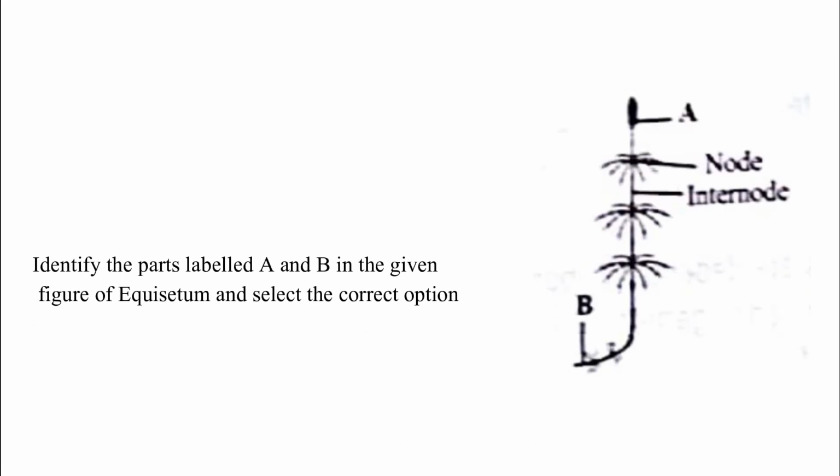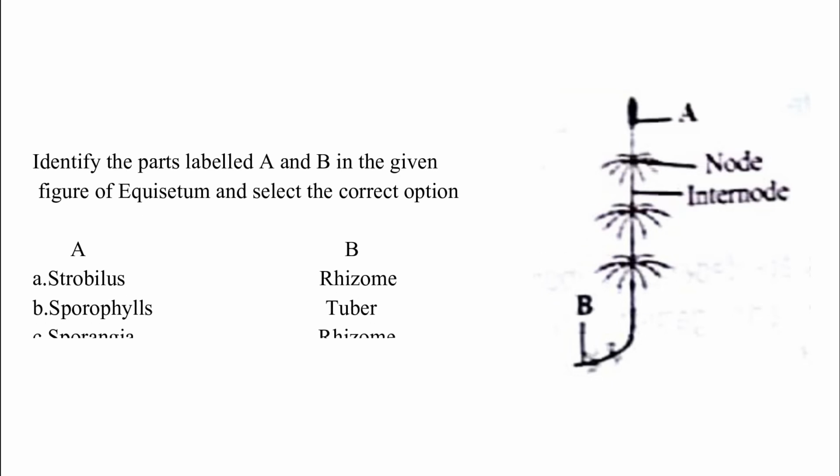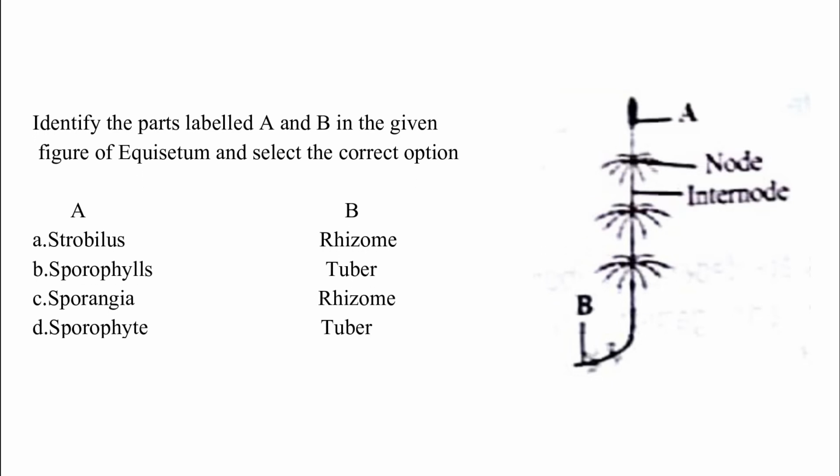Identify the parts labelled A and B in the given figure of Equisetum and select the correct option. Option A. Strobilus, rhizome. Option B. Sporophytes, tuber. Option C. Sporangia, rhizome. Option D. Sporophyte, tuber. The correct answer is option A, which is Strobilus and rhizome.